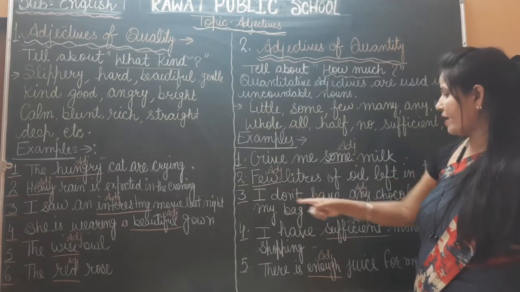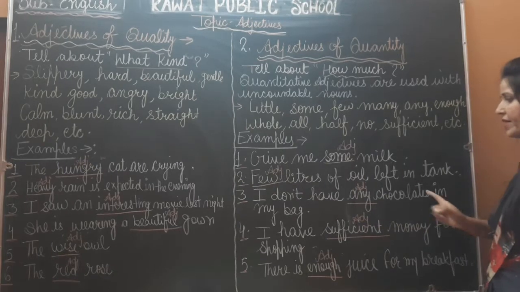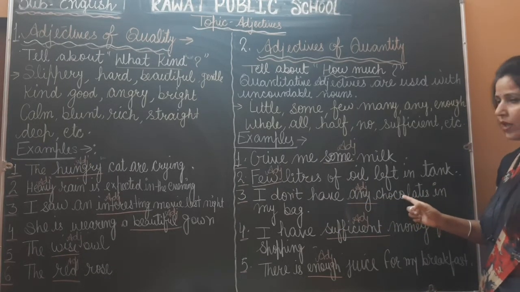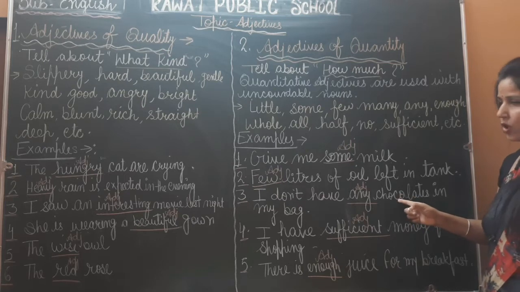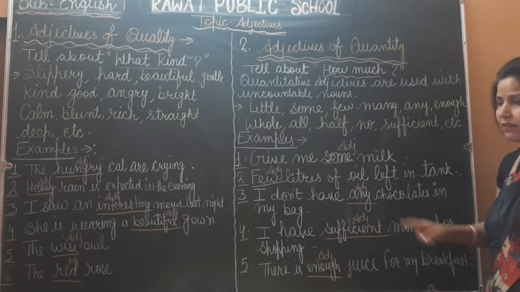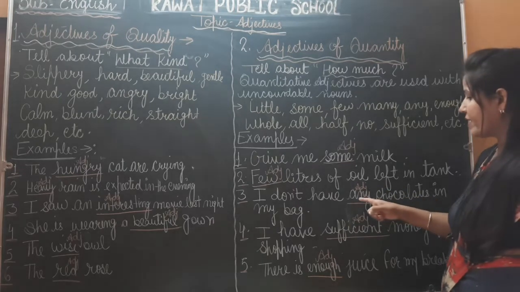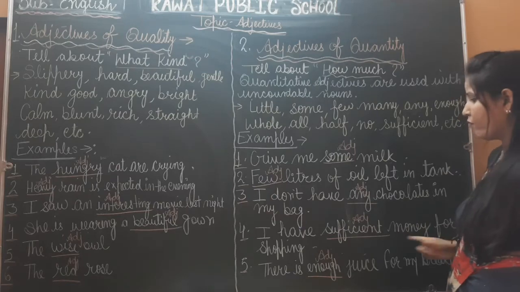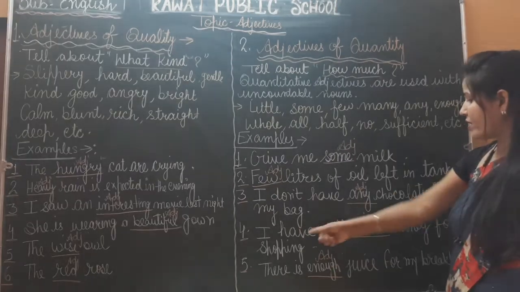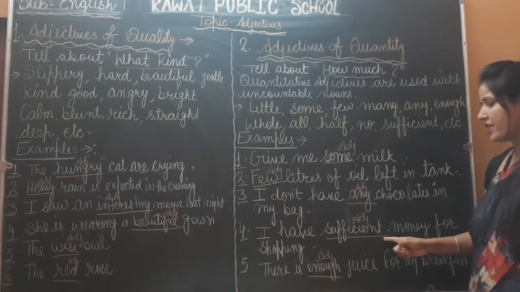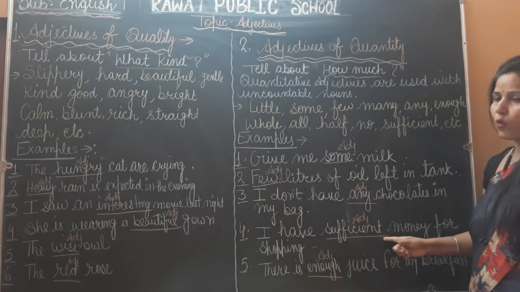And next, third, I don't have any chocolate in my bag. So chocolate, it means thing. Okay, so noun जो है chocolate है, और noun को जो describe करेगा वो होगा हमारा adjective. So adjective of quantity is any. In the fourth sentence, I have sufficient money for shopping. Okay, so in this sentence, what is an adjective? Yes, sufficient, it is an adjective of quantity.